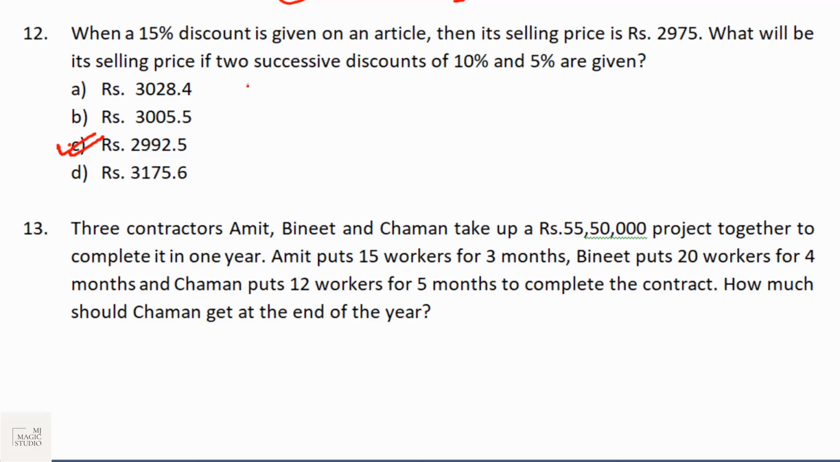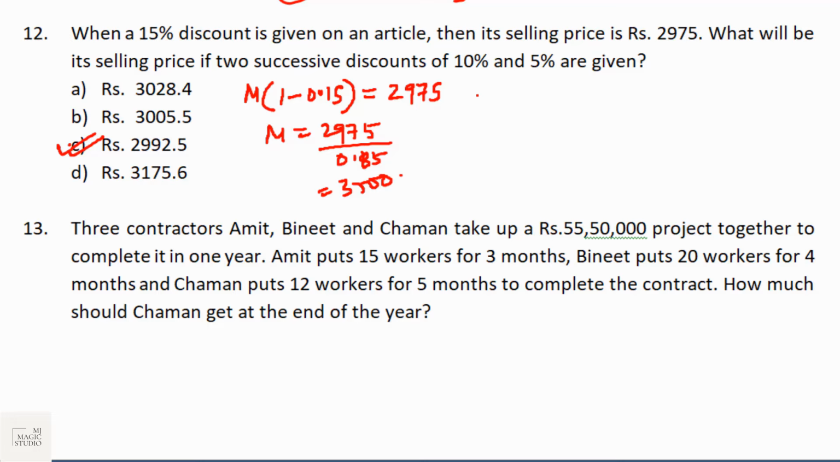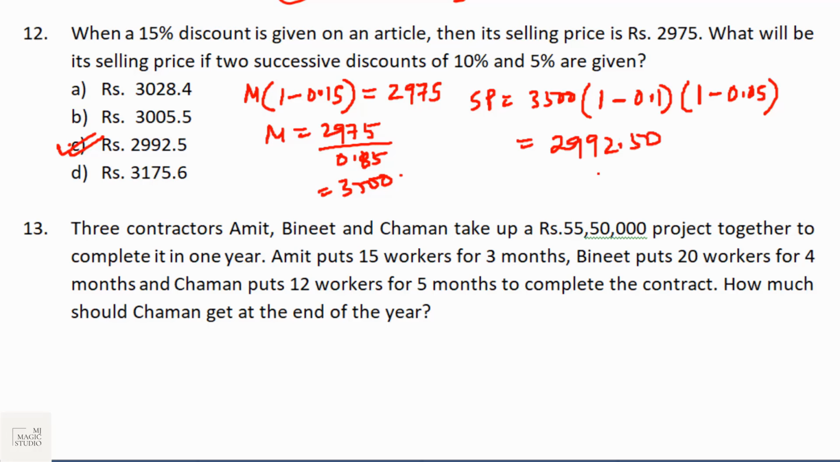So how does it go? Marked price into 1 minus discount is equal to the selling price at that time. So we are getting marked price at 2975 divided by 0.85, that would be 3500. Now what would be the new selling price? That would be 3500 into 1 minus 0.1 into 1 minus 0.05 for the 5% discount. On calculating, calculator value would be 2992.50. Option C is the pick.